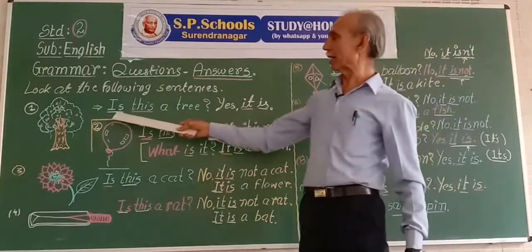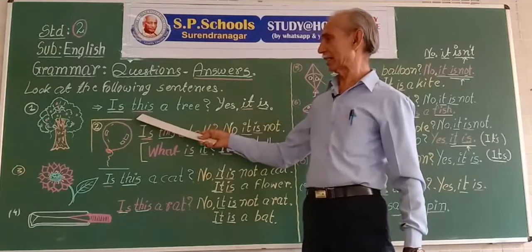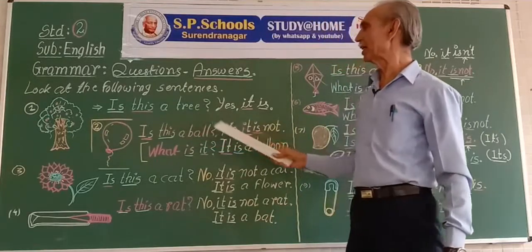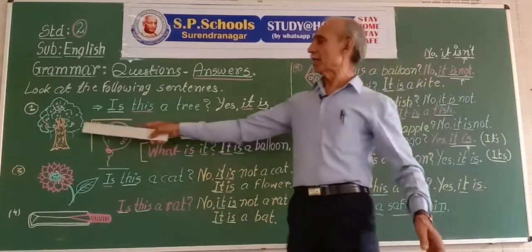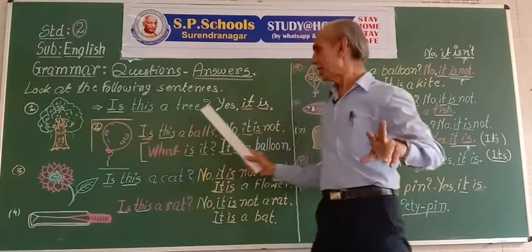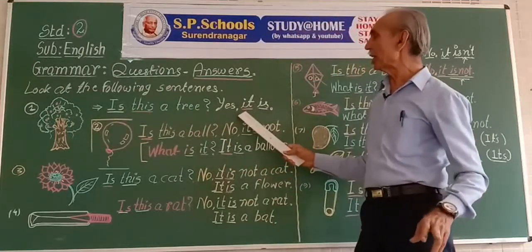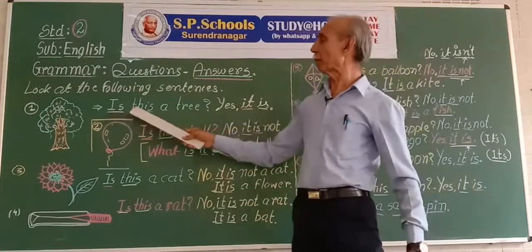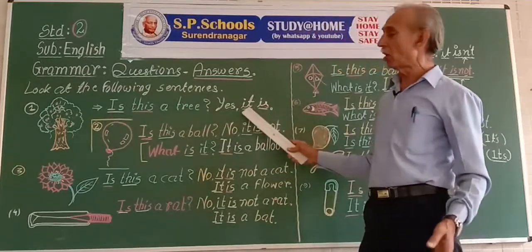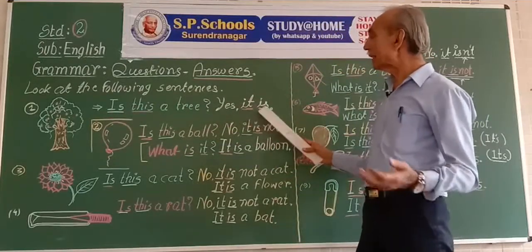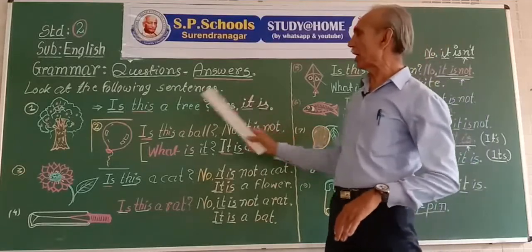Now, mark here, is this a tree? If you are right, yes, it is. Here it is in the present: it is a tree, or this is a tree. It stands for this.